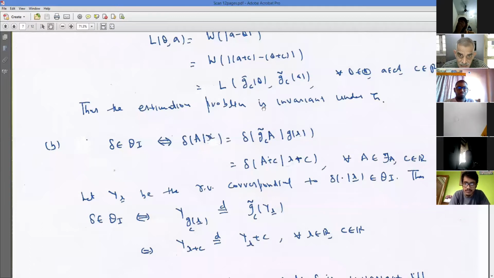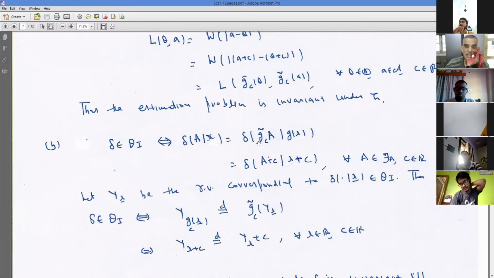This is the condition I want. I'm just now writing down what GC tilde A is. GC tilde of a point A is the same as A plus C. So when I say GC tilde of the whole set, it means translate every element of A by point C. That is what I have written down, A plus C. So if you see the problem, I have given a definition of A plus C, because A is a set and C is a real number. So I have to define what you mean by addition of a set with a real number.